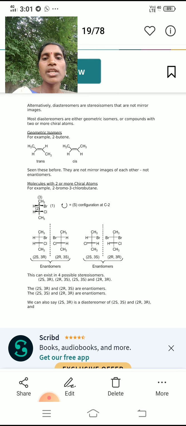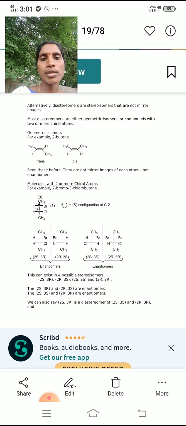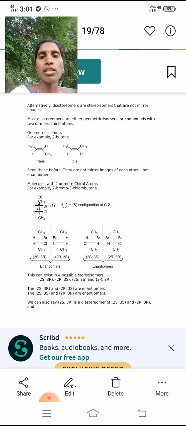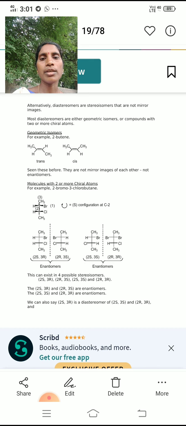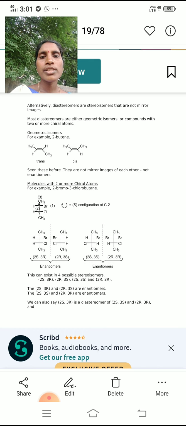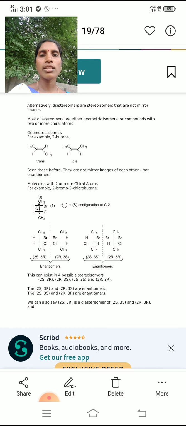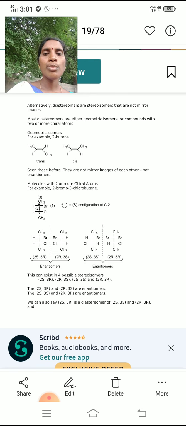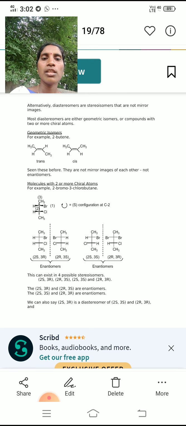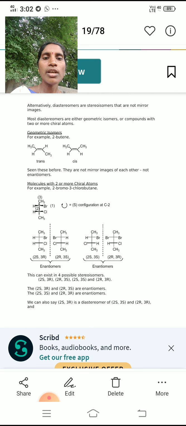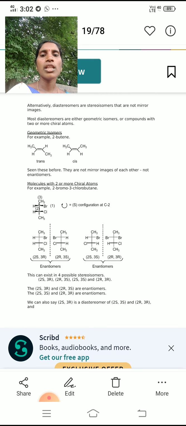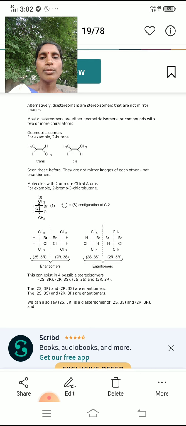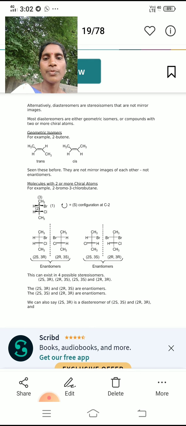Most of the diastereomers are either geometric isomers or compounds with two or more chiral atoms. With one chiral center only, enantiomers are possible, but diastereomers cannot be possible. Diastereomers are possible only when the molecule contains two or more chiral atoms.